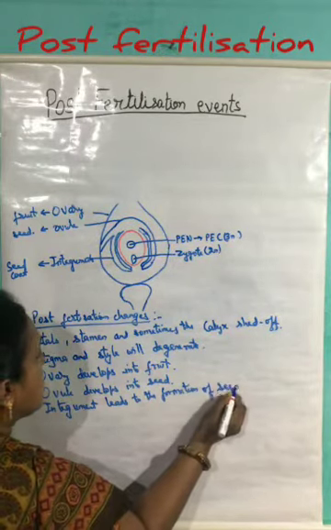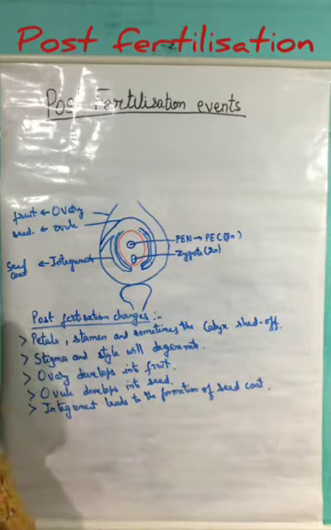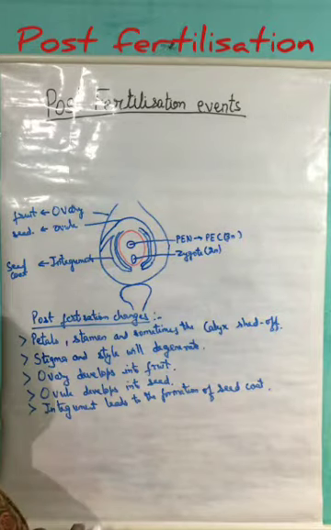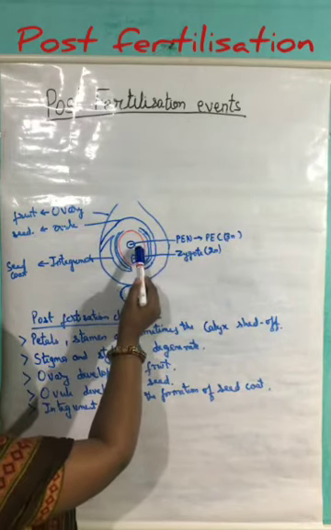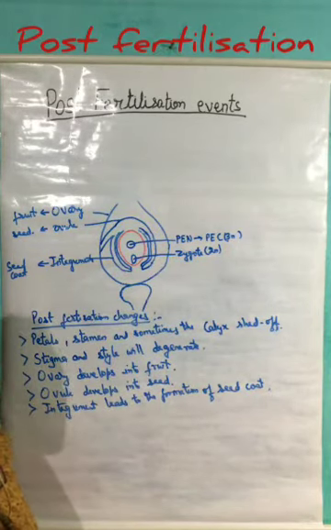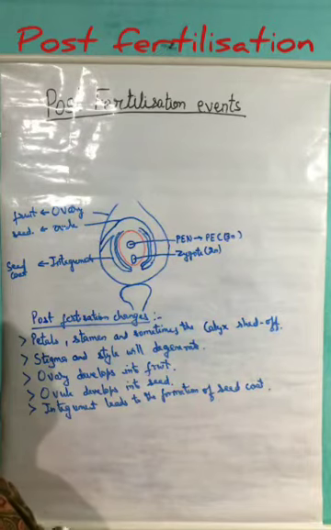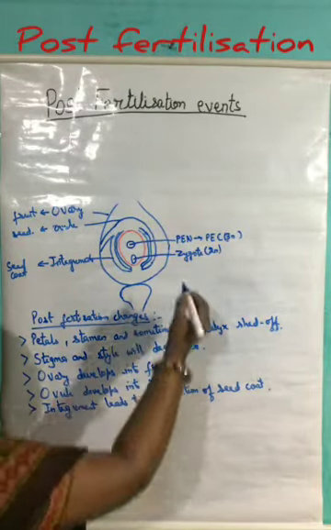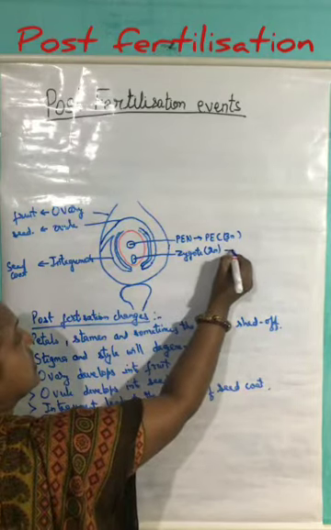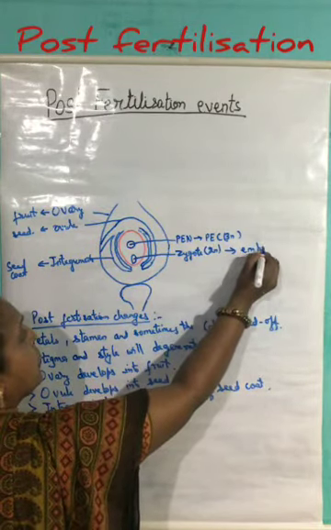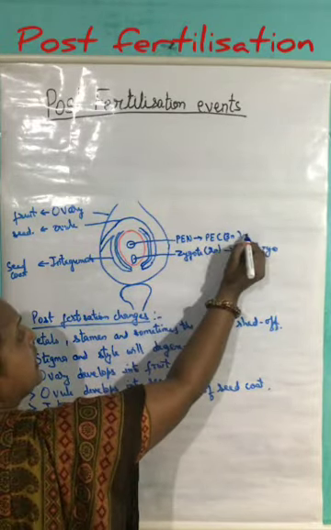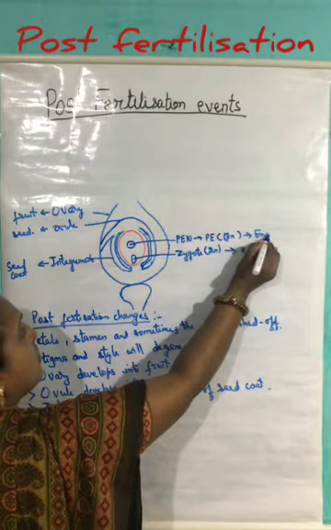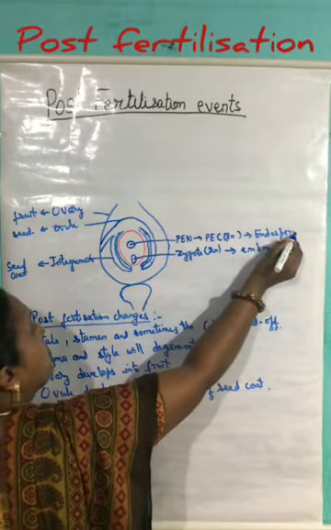Now, the most important part of the post-fertilization event is that, as a result of fertilization, the zygote and the primary endosperm nucleus have formed. So after this, what happens? This zygote will develop into the future embryo, whereas the primary endosperm cell will result in the formation of the endosperm.